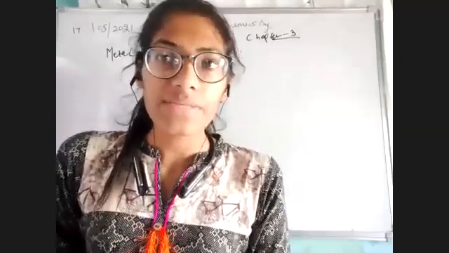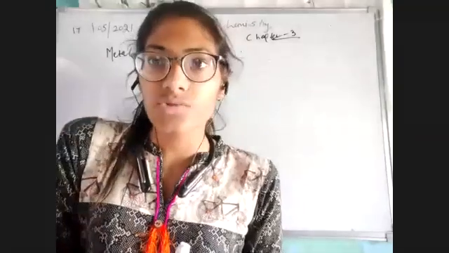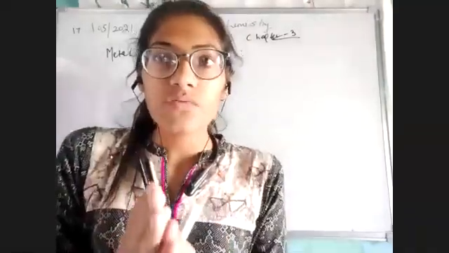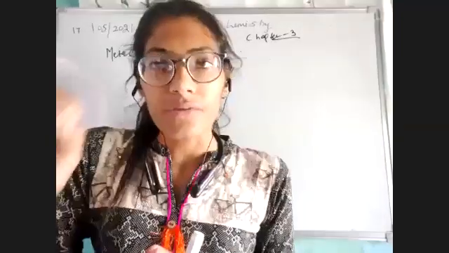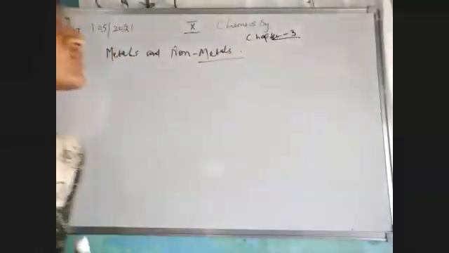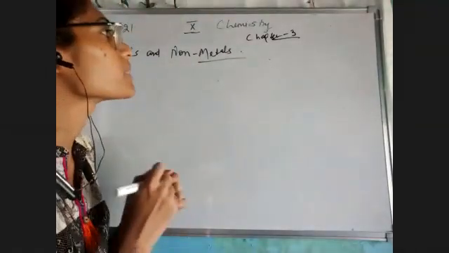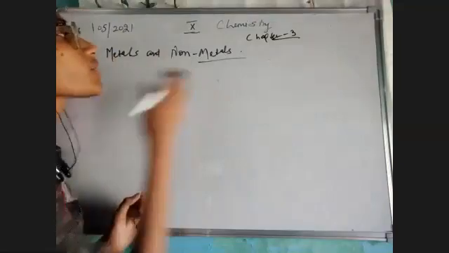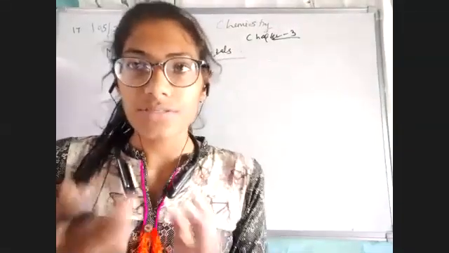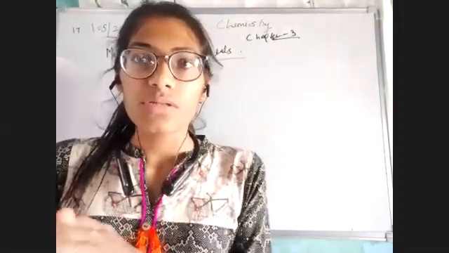We have seen what a chemical equation is, what a chemical reaction is, and on the basis of those we have seen the different properties of acid as well as base. Now we are going to move to our third chapter, chapter number 3, that is metals and non-metals. But before starting this chapter, I'll walk you through the 9th class.